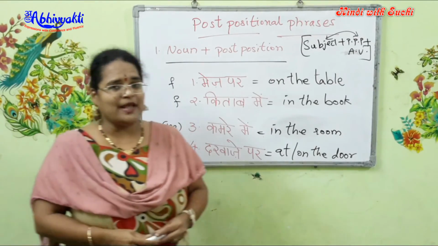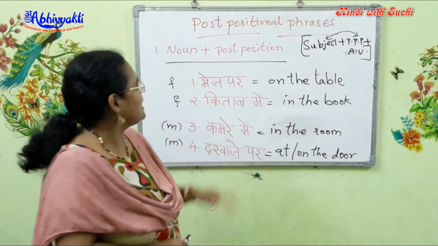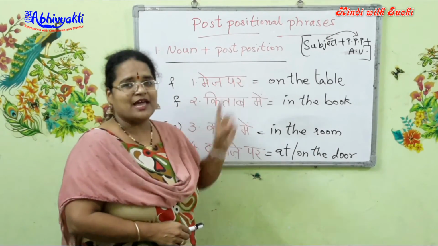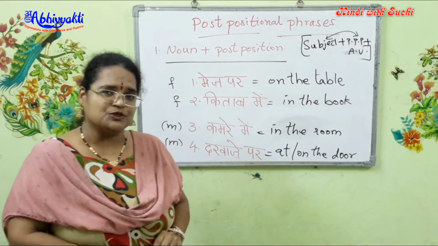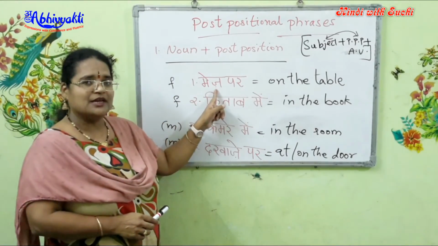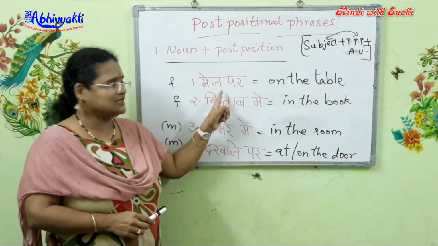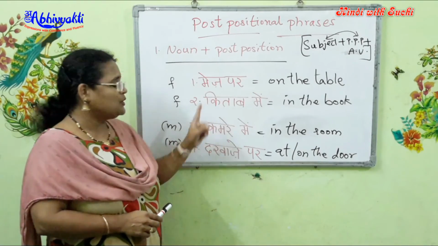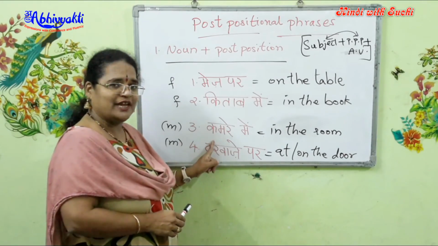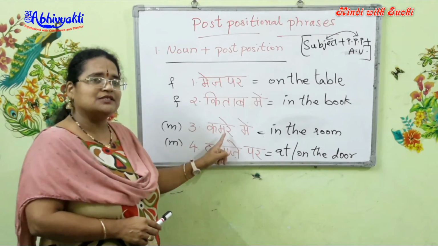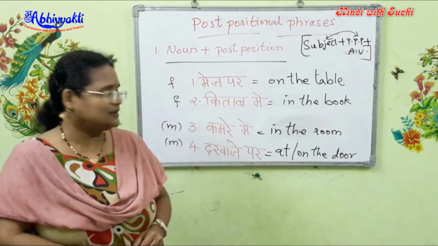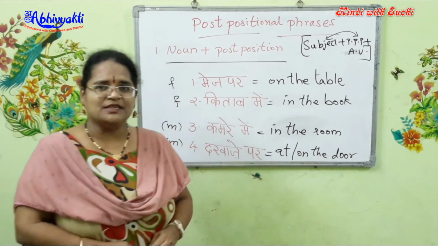So, what did we do today? We have learned the first kind of postpositional phrase, which is noun plus postposition, and we have had 2 important rules. When you use a feminine singular noun, it does not change in the phrase. It remains the same. Rule number 2 is when you use masculine nouns in the phrase, the aa matra changes to the e matra. I hope you had a lot of information in this.